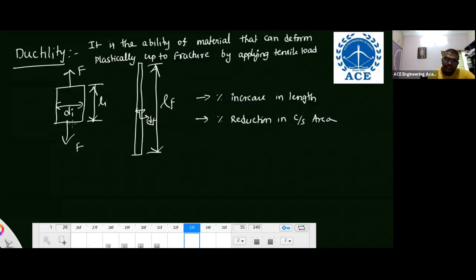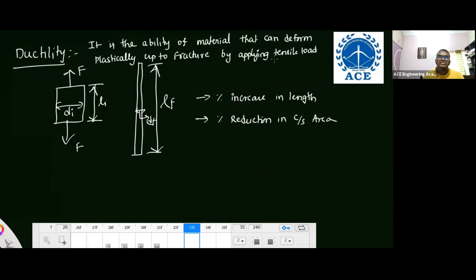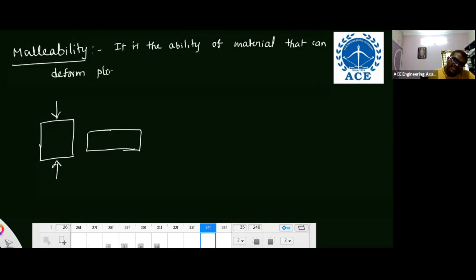In the ductility case we apply tensile load, but in the malleability case, if you apply compressive load to the body, the material length decreases, but the diameter and cross-sectional area increase. So malleability is the ability of a material to deform plastically in the lateral direction by applying compressive loads.